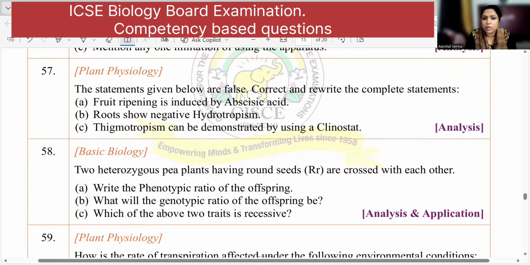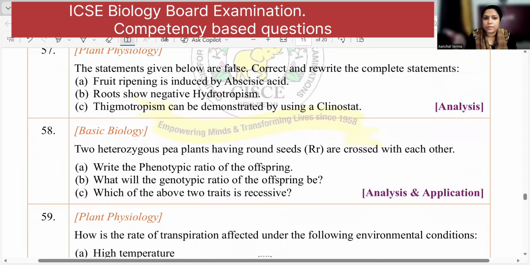The statements given below are correct or false; correct them. Fruit ripening is induced by abscisic acid, no, here it will be ethylene. Root shows negative hydrotropism. Root shows negative phototropism. Thigmotropism can be demonstrated by clinostat. Not thigmotropism. Phototropism and geotropism can be demonstrated by clinostat.